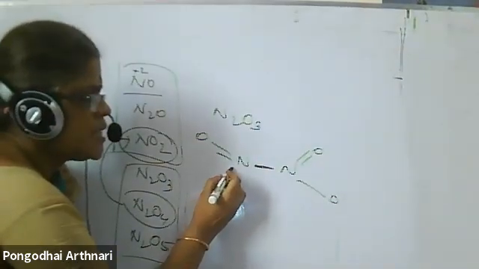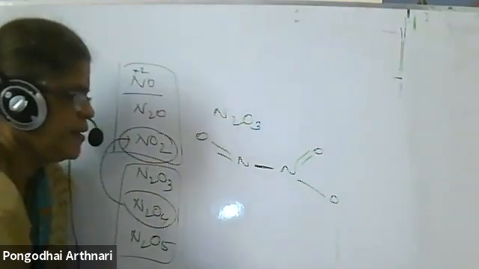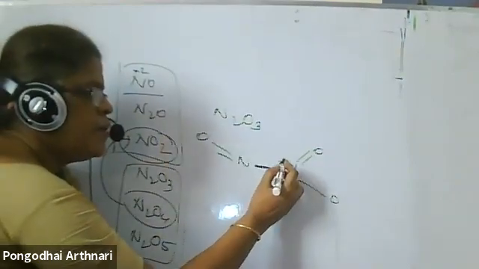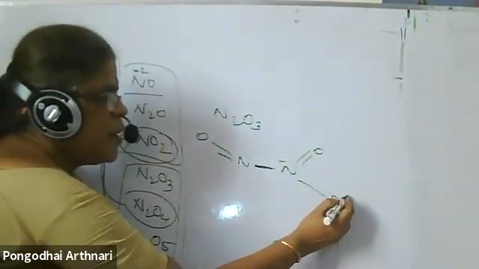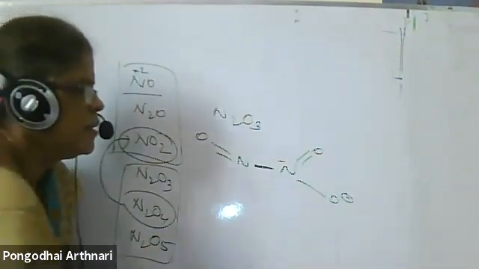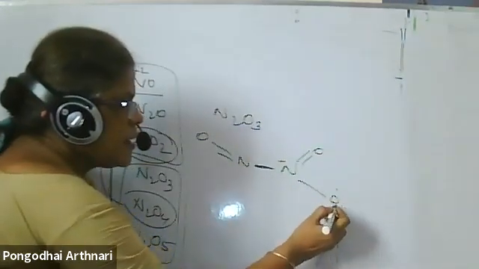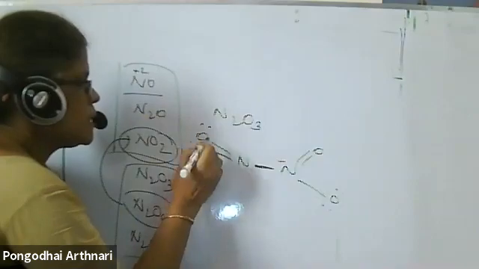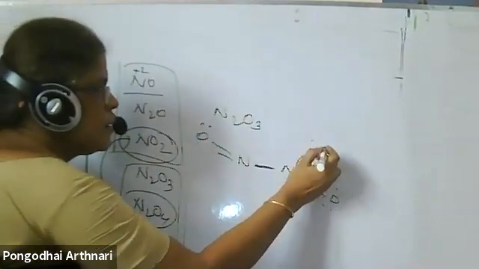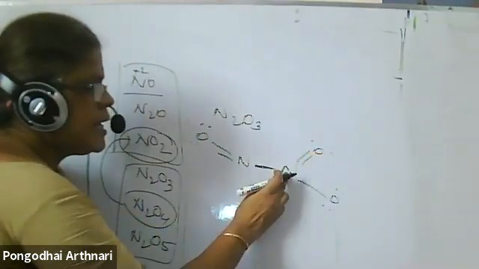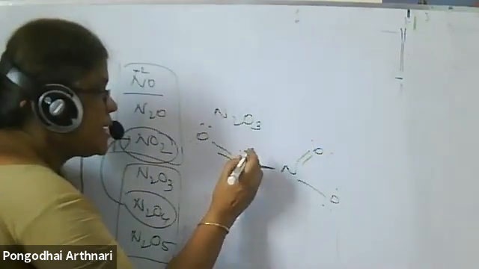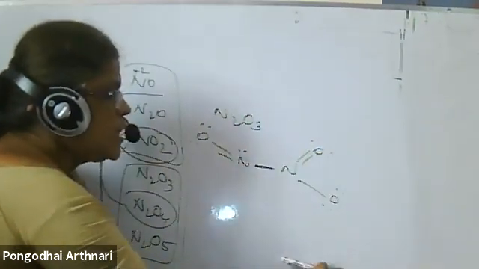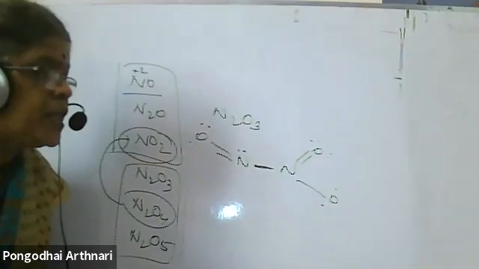Here the octet structure is there, here the octet structure is not there. But it's a neutral molecule because, as I told you, 4 bonds means plus, single bond means minus, and the molecule becomes stable. A single bond means 3 lone pairs. Here 2 bonds, 2 lone pairs. Here nitrogen does not have a lone pair, but here nitrogen has a lone pair. When you draw these resonating structures, you have to draw with the lone pair.